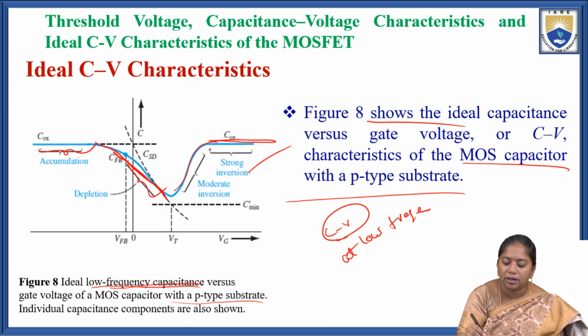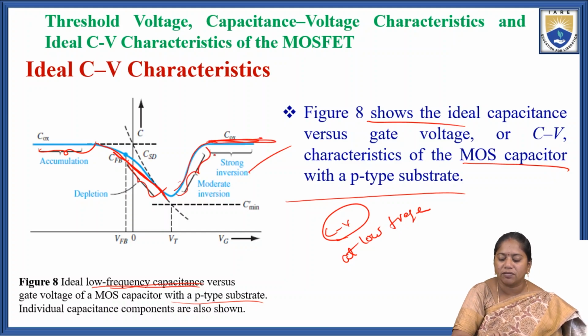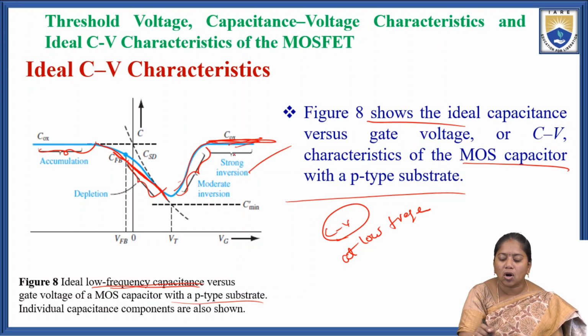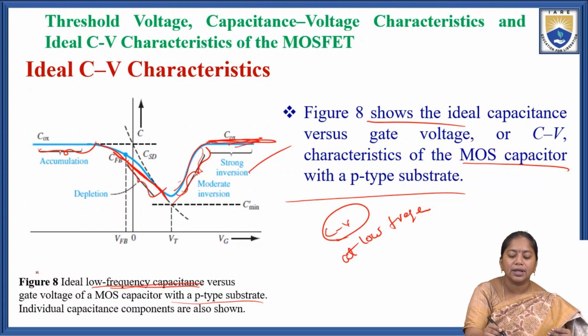Again, the third one is the inversion region. This one is the moderate inversion, and this is the strong inversion. Two conditions are there: strong inversion and moderate inversion. So this one is the strong inversion region, the middle one is the moderate inversion region. Total three conditions are represented in the ideal CV characteristics, operated at low frequency conditions.